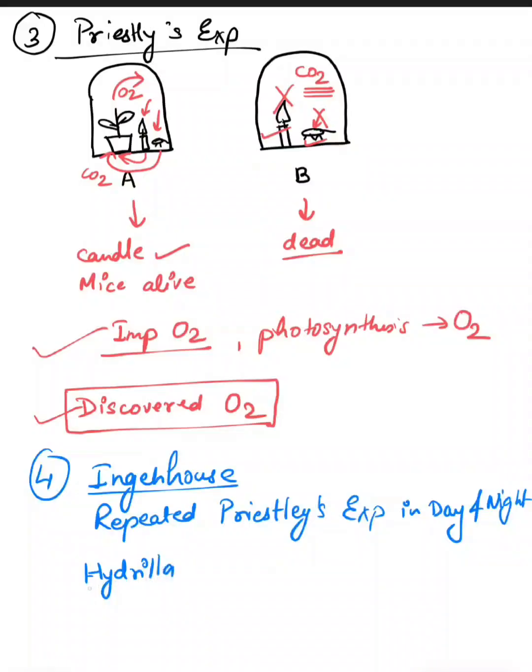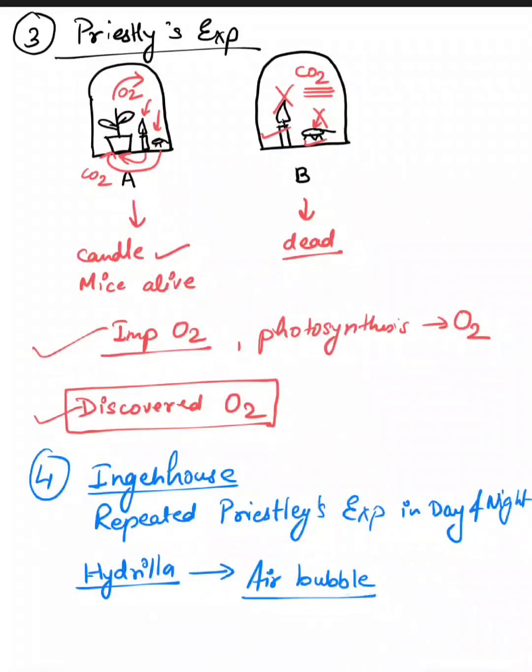He used hydrilla to do a similar experiment, and what he observed was that the hydrilla produced some air bubbles, and we all know that here the air bubbles mean that oxygen was produced.